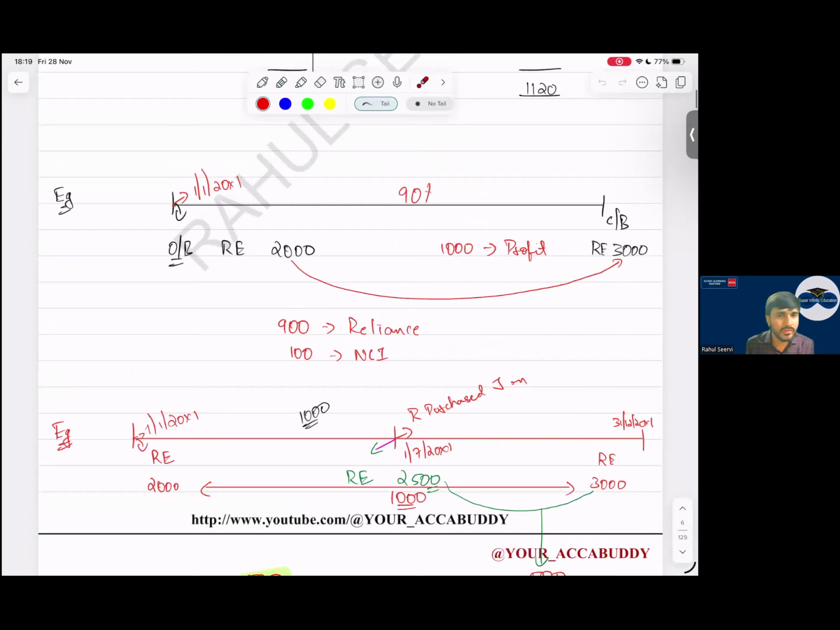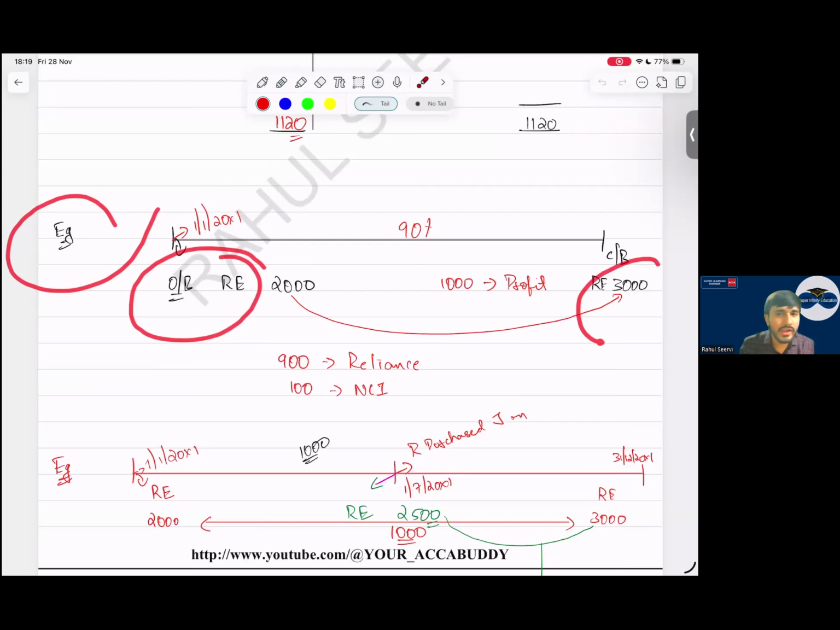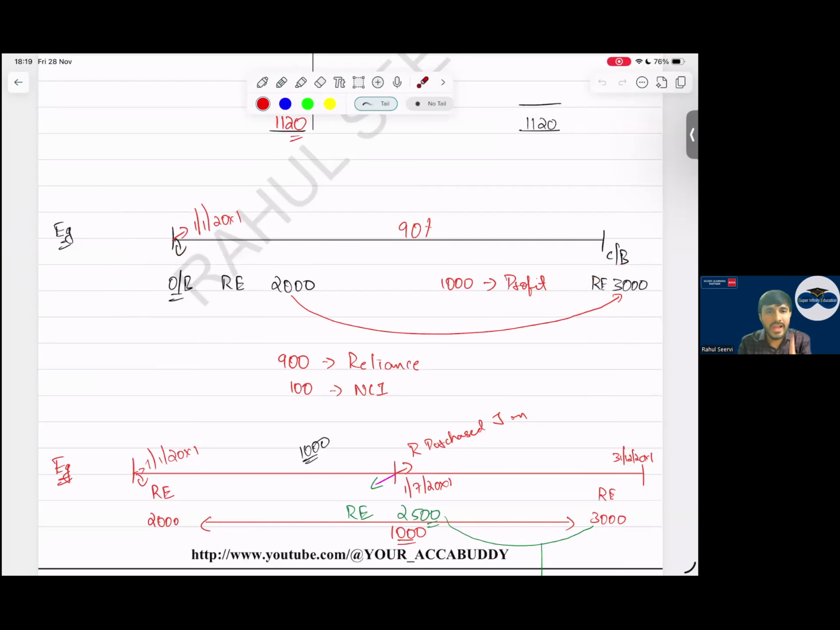Now coming to the first important part which you have to understand and avoid mistakes in here: retained earnings. Sir, opening retained earnings, closing retained earnings. Why do we calculate this? To calculate the post acquisition profit in your step number 2.